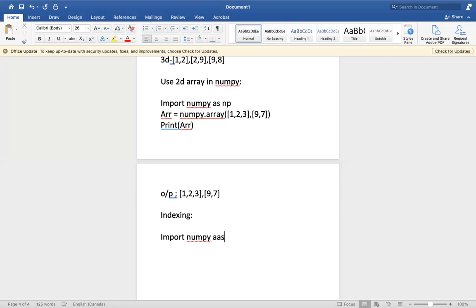First we import the NumPy library, and then I declare an array with np.array of, where I'm declaring a list. Then print of array.